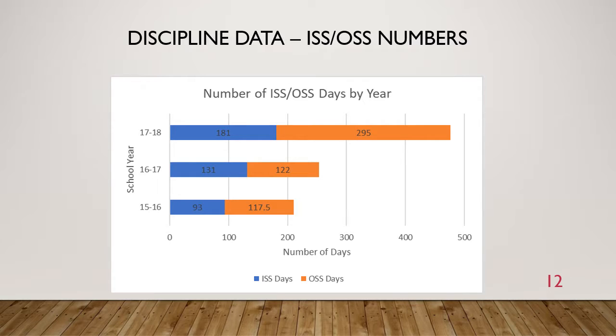And then looking again at how missing school can influence students, you'll notice that our ISS and OSS numbers have increased significantly over the last 3 years, with over 400 days spent out of school for some students. And these could be repeat offenders, as well as days spent like 10 or more days out, but that's still a significant number.